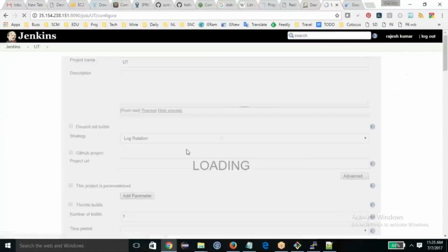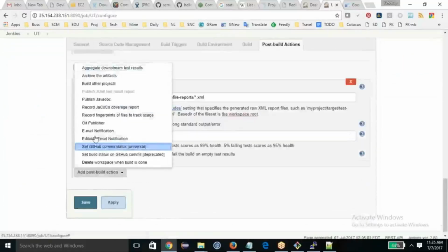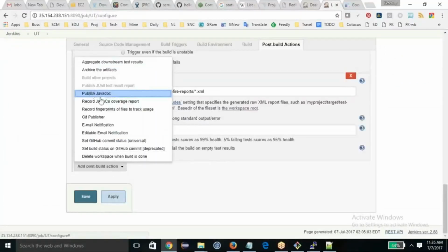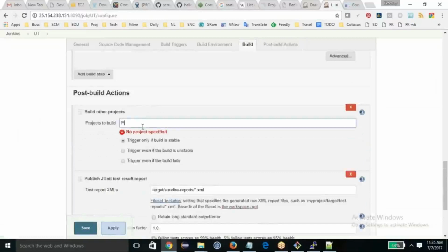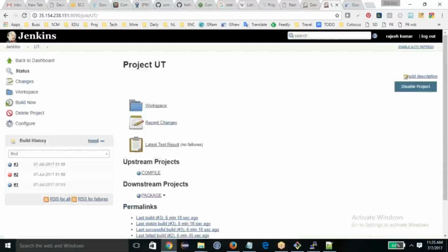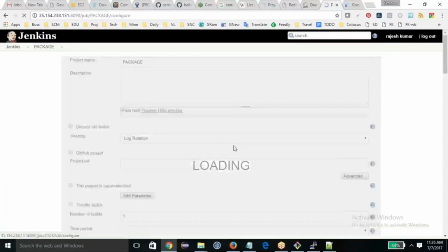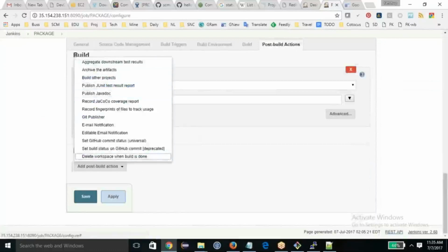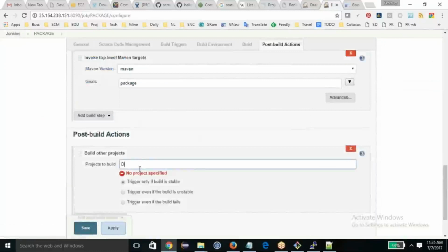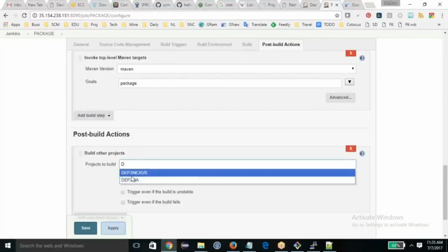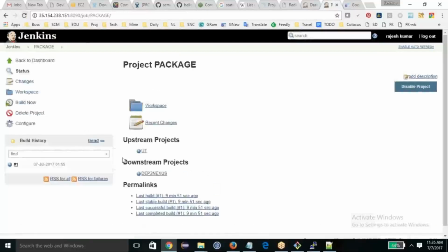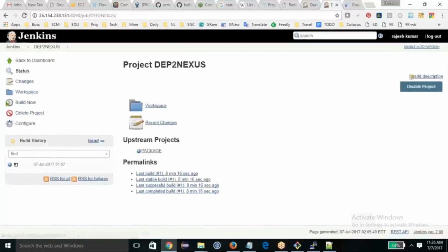So configure, post build action, packaging should call deploy to repo. Deploy to Nexus. Now deploy to Nexus should call QA. Sorry, deploy to Nexus should call deploy to QA.